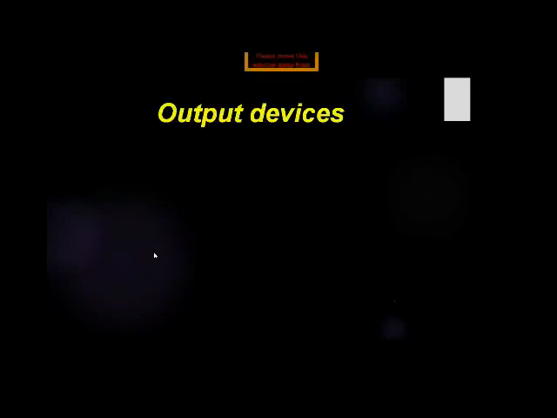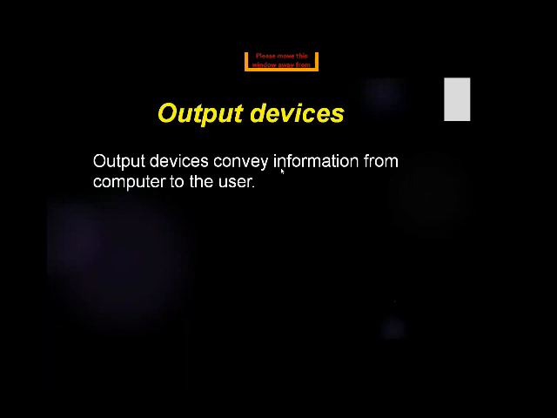Now, output devices convey information from computer to user. We have discussed output devices in an earlier slide: when you input the data, the computer processes it and gives the output, and output conveys the information to us. So the output devices, in this chapter we will discuss printer, plotter, LCD. Printer, plotter and LCDs.